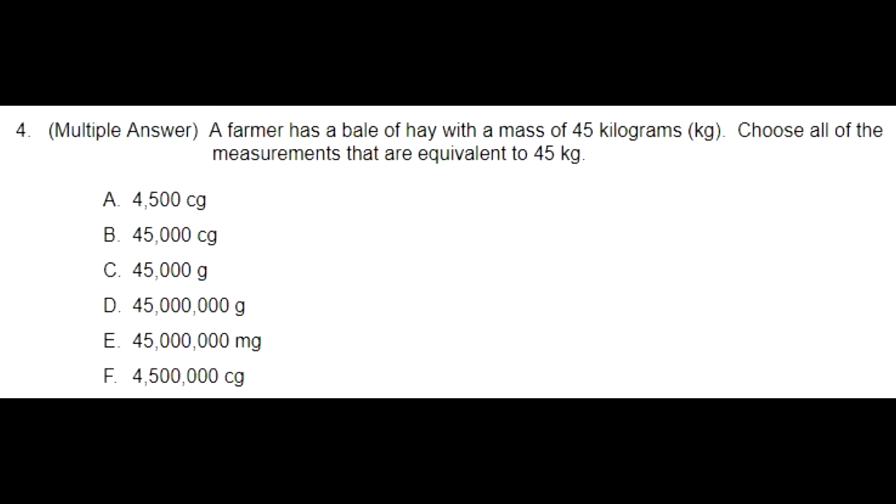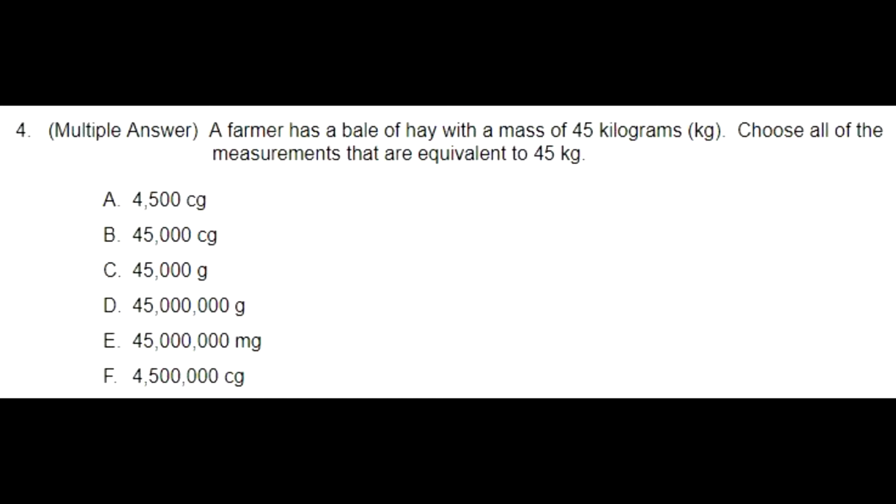Moving on to number 4, let's take a peek at it. Now this one is the multiple answer question of our quiz. So that means we're gonna have more than one correct answer. It might be 2, it might be 3, it might be 4 or more. We don't know, we need to do the math to figure it out. So the question says, a farmer has a bale of hay with a mass of 45 kilograms. Choose all of the measurements that are equivalent to 45 kilograms.